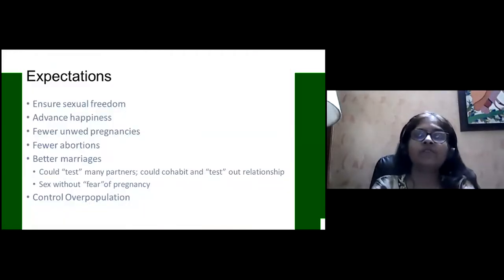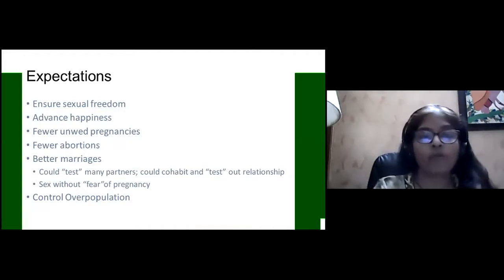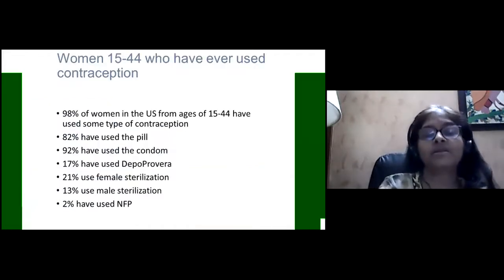Now, when we give an oral contraceptive to a patient, what do you expect? We have to ensure sexual freedom, advance happiness, fewer unwed pregnancies, fewer abortions, and in short, we are trying to control overpopulation. Now, what happens in the US?